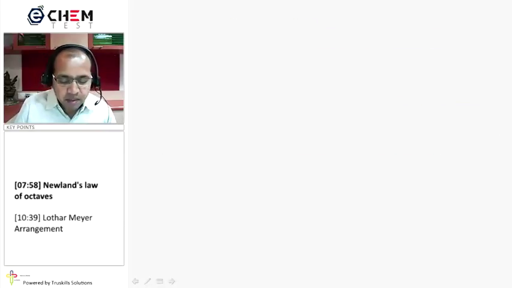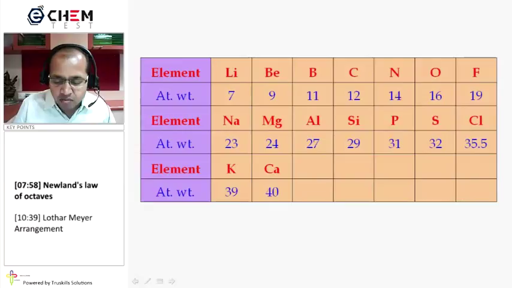Let me show. This is the arrangement of the elements in increasing order of their atomic weight: lithium first, beryllium second, boron third, carbon fourth, nitrogen fifth, oxygen sixth, fluorine seventh, and the 8th element will be sodium. So the property of lithium is similar to sodium. Again from sodium, if you count first, second, third, fourth, fifth, sixth, seventh, then the 8th element will be potassium. So the property of potassium is also similar to lithium and sodium.